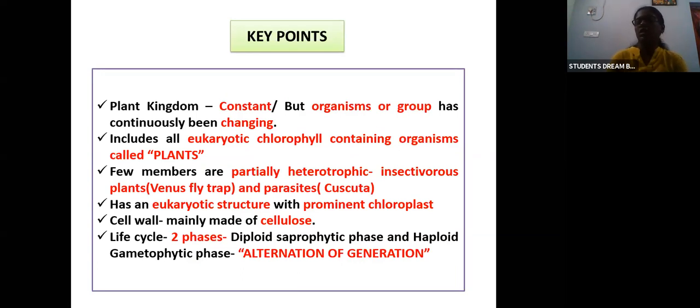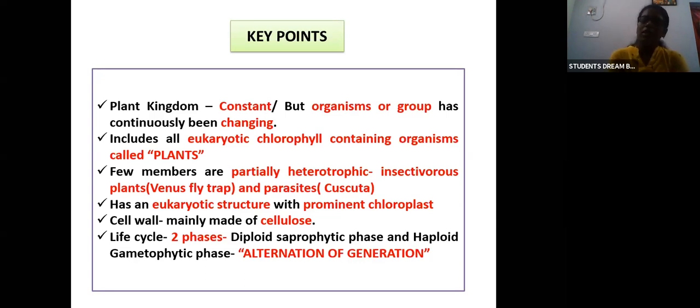It includes all the eukaryotic chlorophyll containing organisms called plants. Obviously in kingdom Plantae, all the plants will be included, all eukaryotic chlorophyll containing organisms. However, we still have some exceptions. For example, some members are partially heterotrophic. All of them are not eukaryotic chlorophyll containing. Some of them are even heterotrophic, for example insectivorous plants like the Venus flytrap or parasites such as Cuscuta.